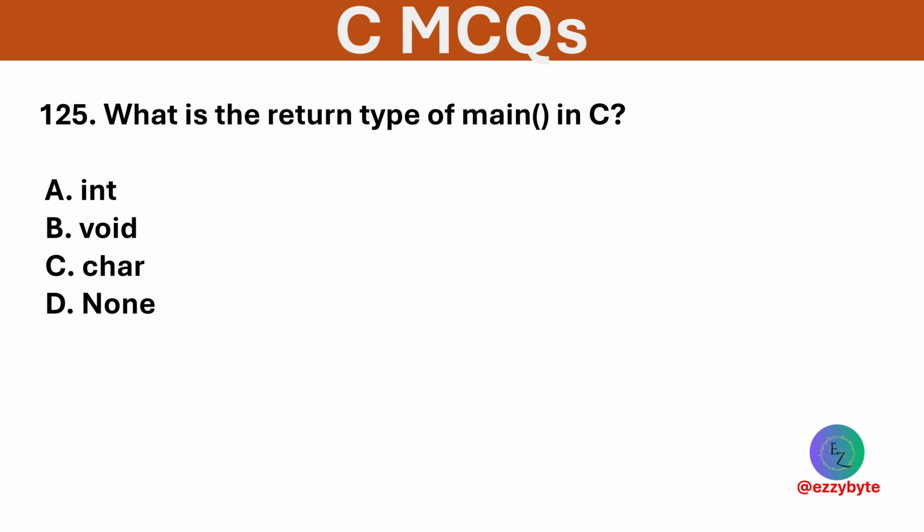What is the return type of main function in C? Options are int, void, char, and none. Option A is correct. The standard return type of main function in C is int.